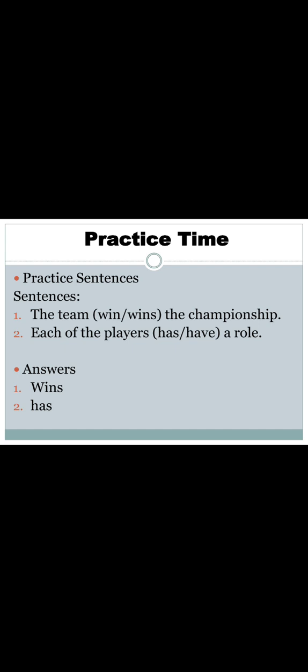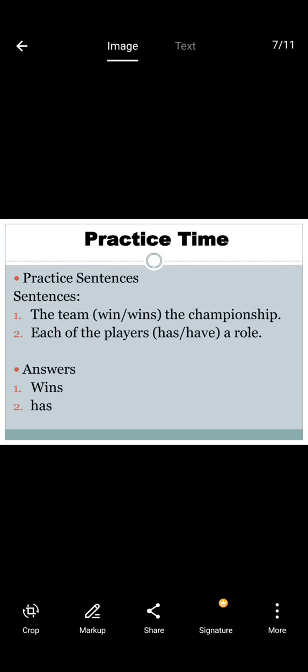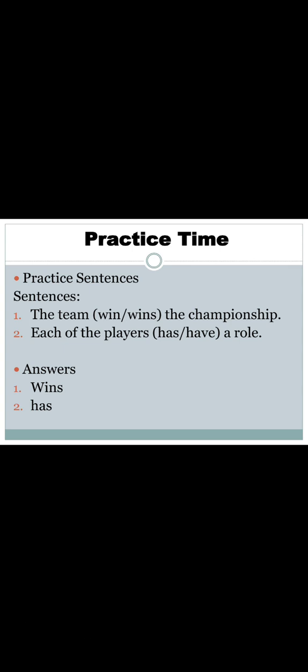And the second sentence: each of the players has a role. Here "each" is singular, so "has" is the correct verb.